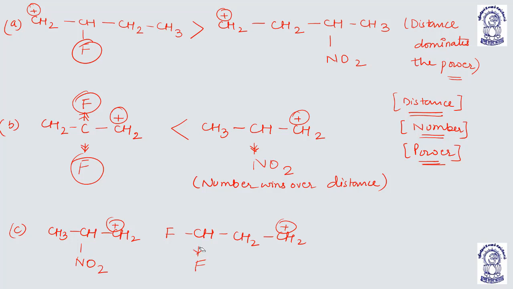And the last case is over here, 2-fluorine. They both will attract from this carbon, and this carbon will attract from this carbon. As the distance increases, the inductive effect, whether minus I or plus I, both get faded. So here the distance wins over power. Number, sorry, distance over number. So this will be more stable than this. Although it has only one group, the distance is less, and that is why distance is more dominating in this case than number. Understood?